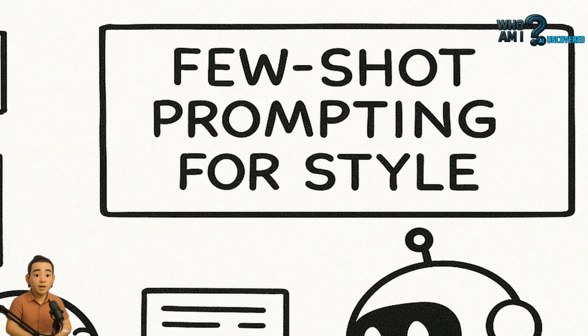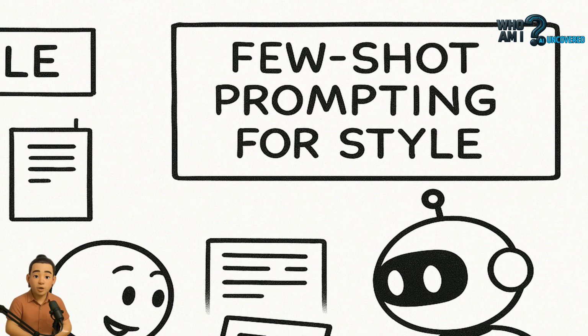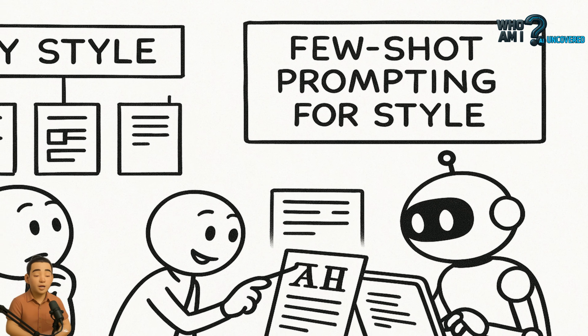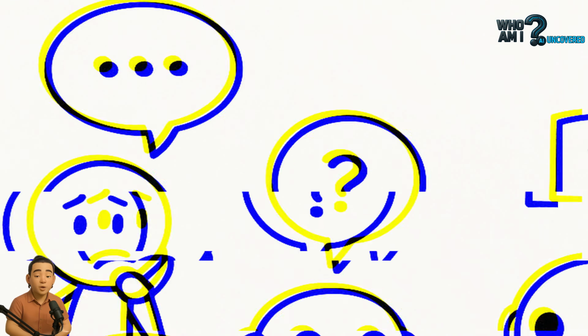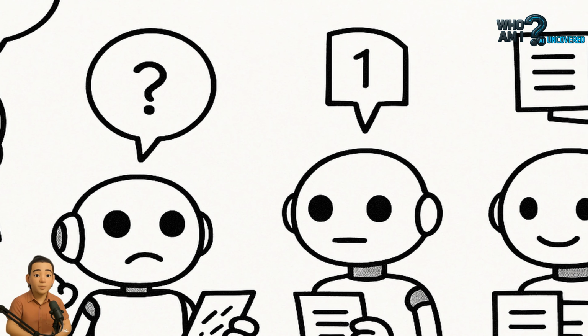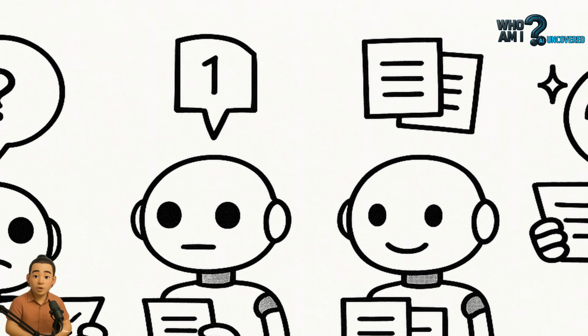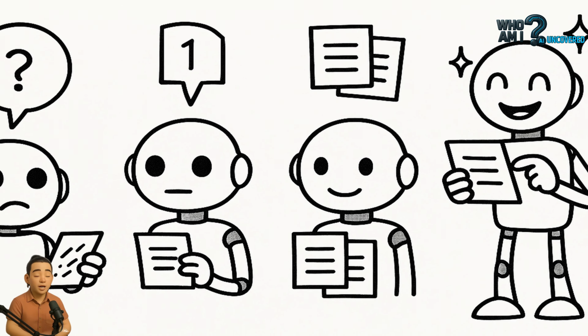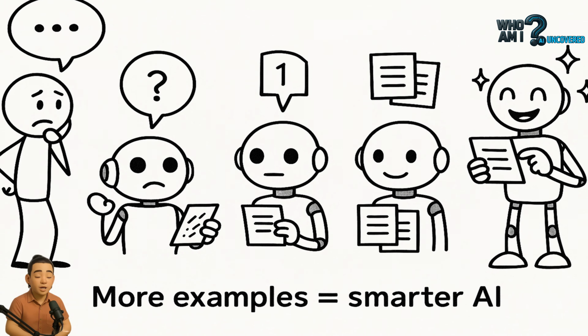Then ask, summarize this news article in my voice. Few-shot prompting is especially powerful for brand writing, code generation, style imitation, data transformations. It's like setting the bar before asking AI to jump. The better your examples, the better the output consistently.